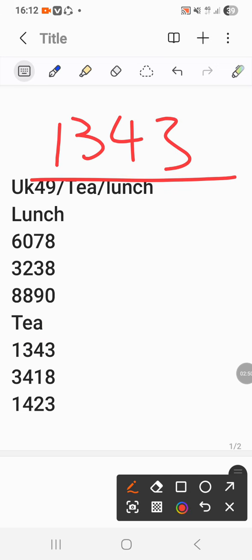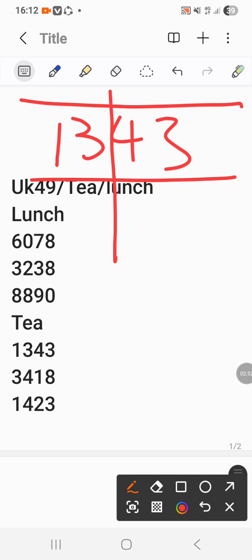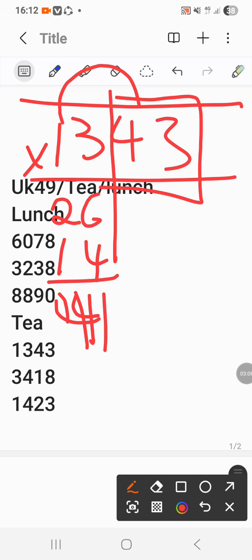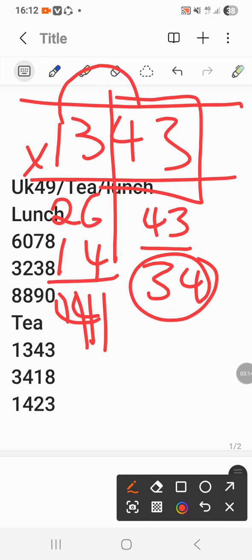1343. With this code, because it's an odd number, we cannot divide 13. Instead, we're going to say times 2. It will give us 26. Then we're going to take 14 there and put our 14 or 41 at the bottom. Then 43, I cannot divide 43. Instead, I'll just play it as 43 or 34, like that.